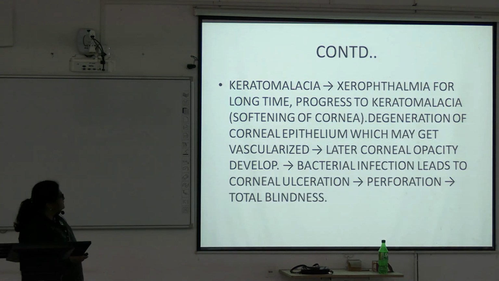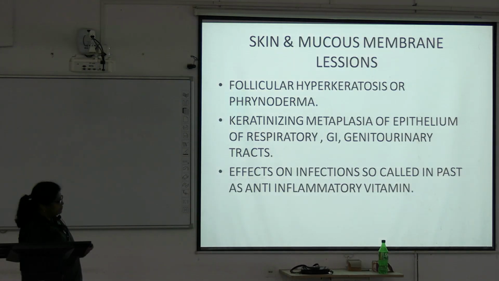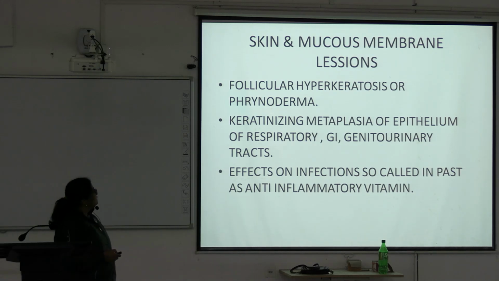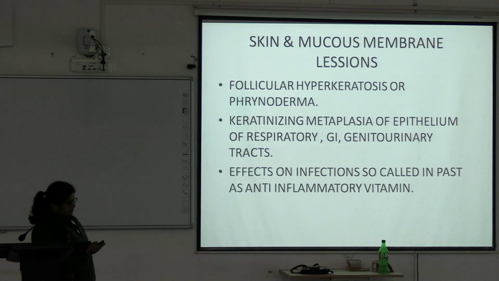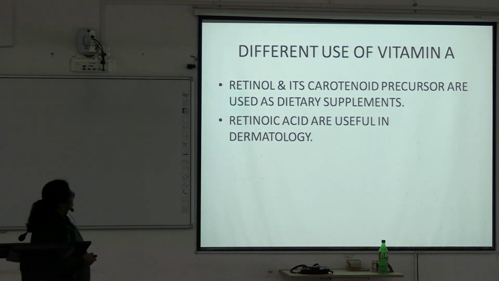From this stage it is irreversible, and ultimately goes to complete blindness. Skin and mucous membrane lesions due to vitamin A deficiency: follicular hyperkeratosis or phrynoderma, and keratinizing metaplasia of the epithelium of different tissues, respiratory, GI and genitourinary tract. There is increased chance of infection.